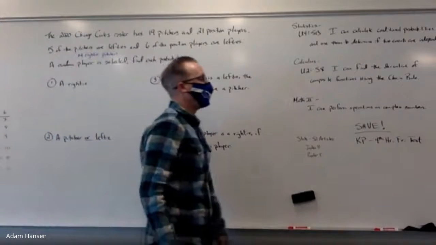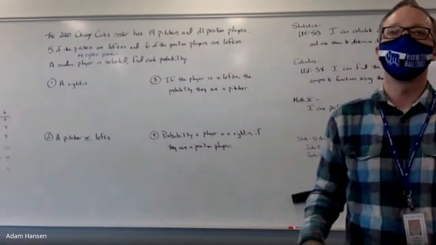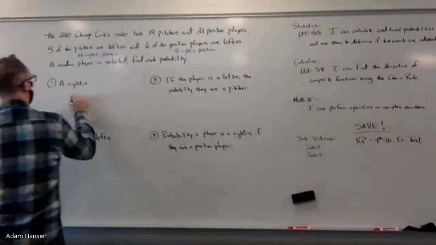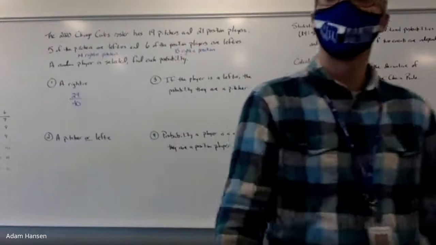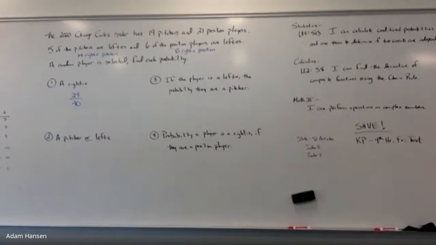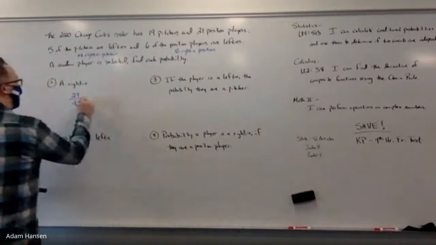How many righty position players are there? 29 of the 40. 40 players in total, 29 righties, 29 out of 40 total players makes 0.725.